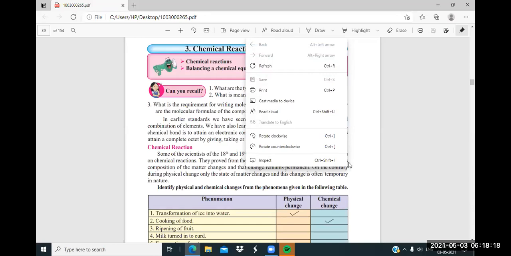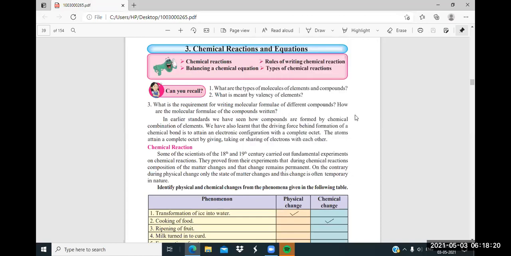Will tell me types of molecules. What is a molecule? These are things we have seen already, students. You are not replying anything. What's going on? In the last lesson only I told this: molecule means what, substance means what, all things I told. Have you forgotten all things?